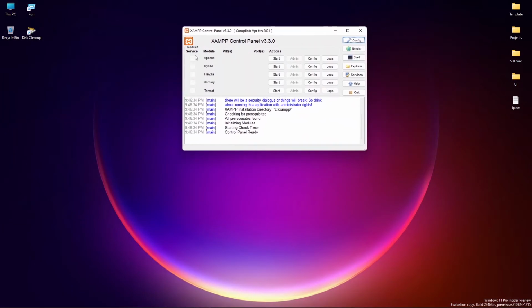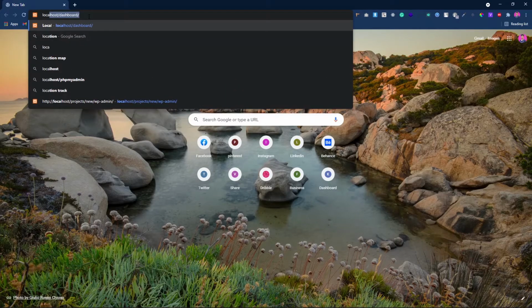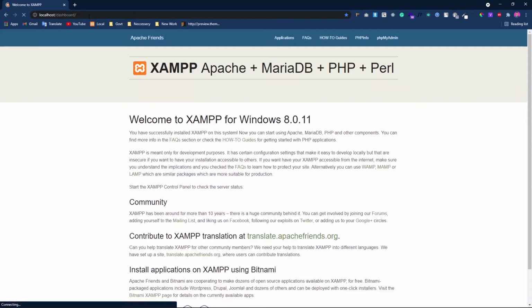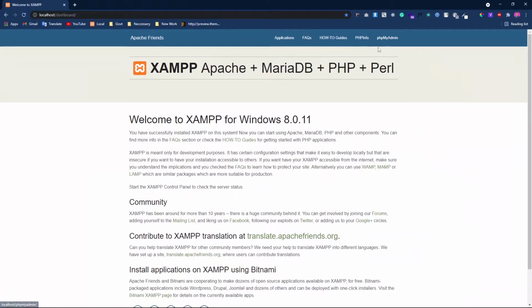Now just open the XAMPP control panel. Click to start Apache and MySQL. Then go to any browser and type localhost/dashboard. As you can see, this is the localhost dashboard.